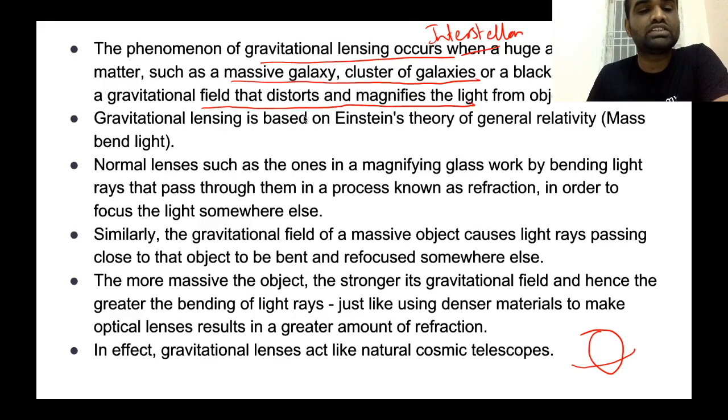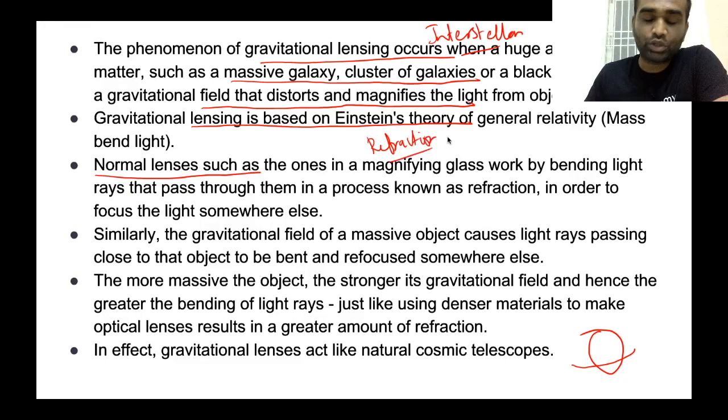Now, this phenomenon is called gravitational lensing. This gravitational lensing is based on Einstein's theory of general relativity. Normal lenses, such as the ones in a magnifying glass, use a process called refraction. Using this process of refraction, they magnify a particular object. Using this phenomenon, so far we have considered the telescope. Now this James Webb telescope is trying to use the phenomenon of gravitational lensing instead of refraction.